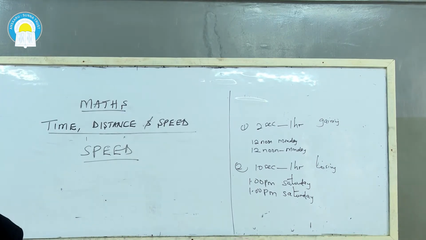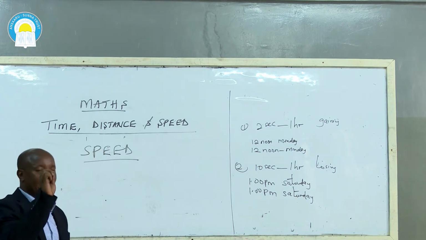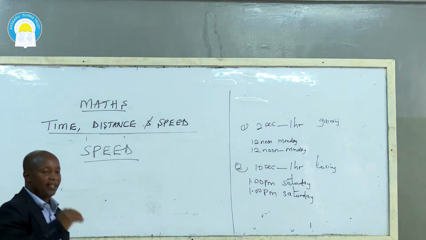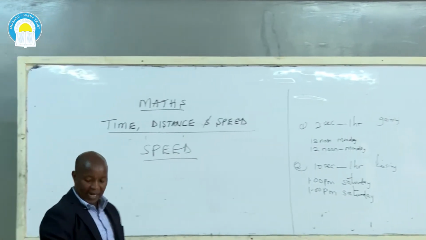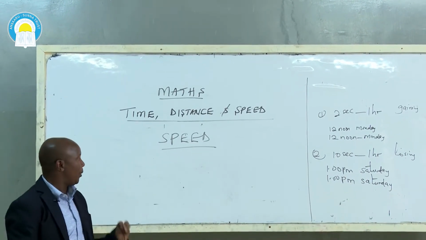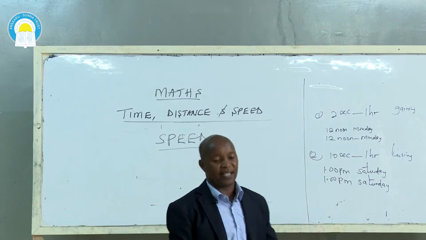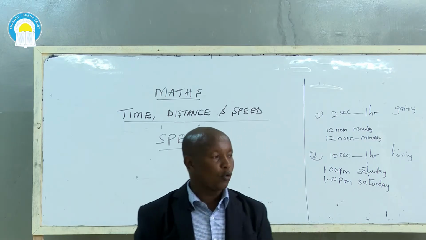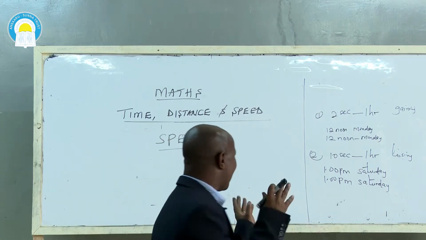Speed, as you have done it before and you have solved problems of speed, speed is distance divided by time. The distance divided by the time taken, you get speed. And class, you must understand that speed is either in kilometers per hour or meters per second. There's nothing like centimeters per second where I saw some of you writing. There is no millimeters per second, there is no centimeters per hour, no.